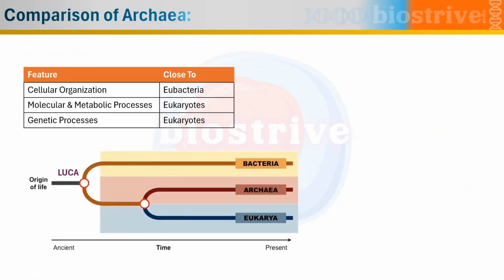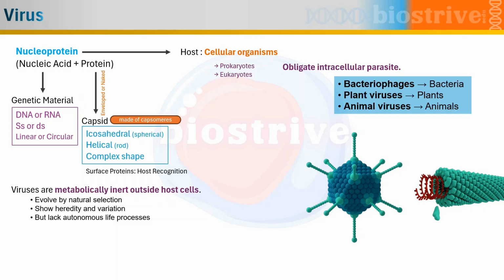We have the last universal common ancestor, which gives rise to one group of bacteria and another type of common ancestor, which will eventually give rise to archaea as well as eukarya. So this means that archaea is more related to eukarya as compared to bacteria. And if we talk about specific features and their relatedness, the cellular organization of archaea is related to eubacteria more than any kind of eukaryotes. Whereas if we talk about molecular machinery, metabolic processes, and all the genetic processes like replication, transcription, translation, this is more close with eukarya.